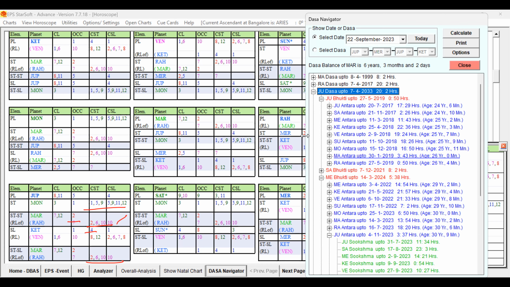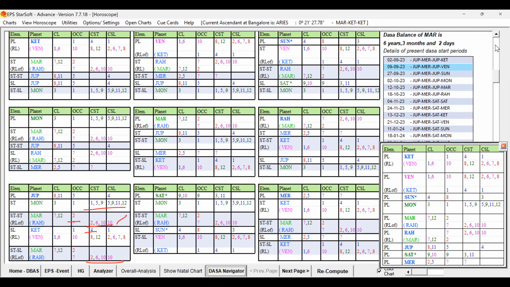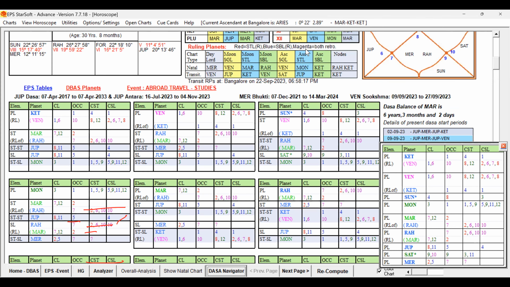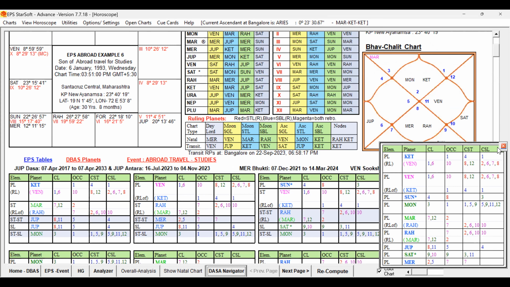After 1 year, in May 2018, he completed. So in Venus Antra, you can see, in Venus Antra, he completed. So look at Venus, just a minute.